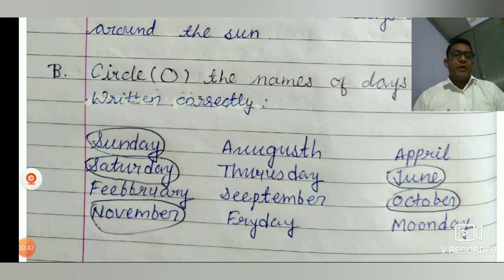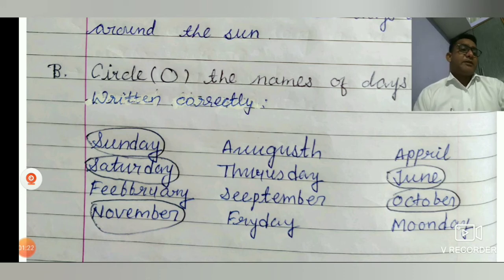Now you see February. That is the wrong spelling, so you do not circle it. November. November is the right spelling, so you circle it. After that, August, the spelling is also wrong. Thursday, its spelling is also wrong. September, its spelling is wrong. Friday, its spelling is wrong. April, it has a double P, so it is wrong.